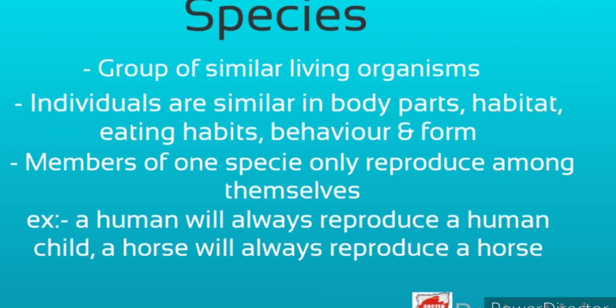That means if we group some similar kinds of organisms together, they form a species, and the members of one species only reproduce among themselves. For example, a human will always give birth to a human child, a horse will always give birth to a horse young one. So these are all the characteristics of living things, and if we classify living things, then we form species.